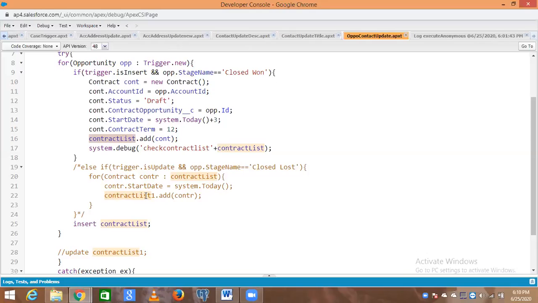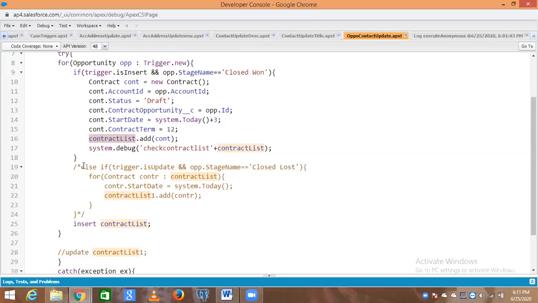We understood that on the update condition, we have the opportunity whose stage name is close lost. Now we have to query the data of the contract which is related to that particular opportunity.